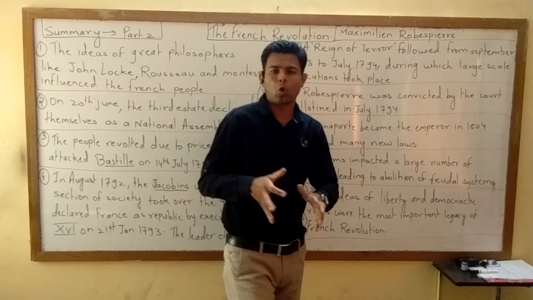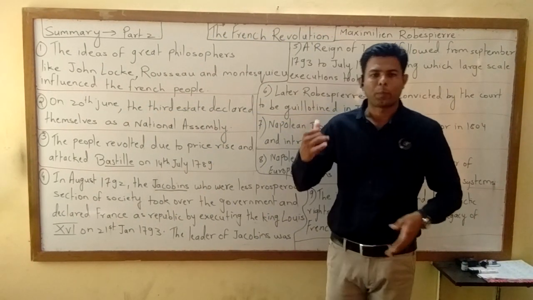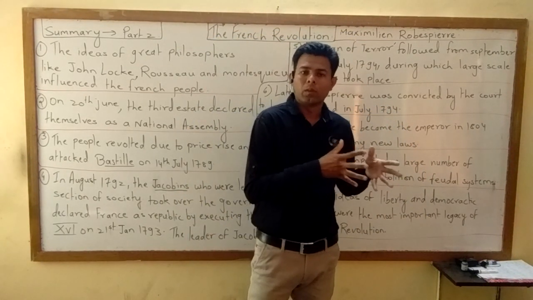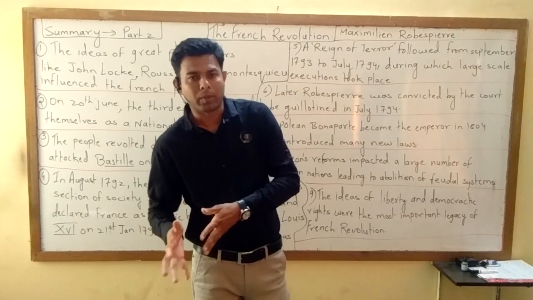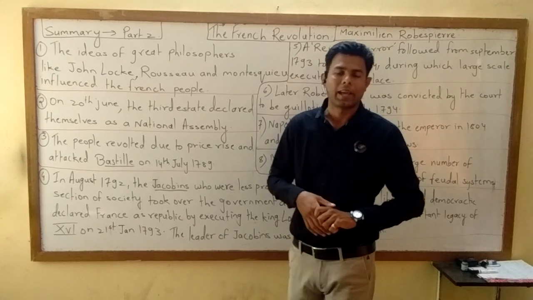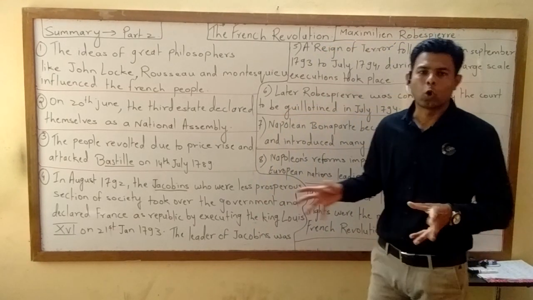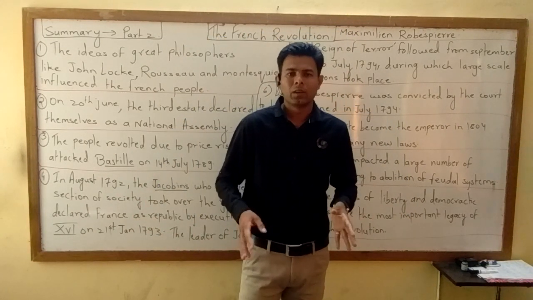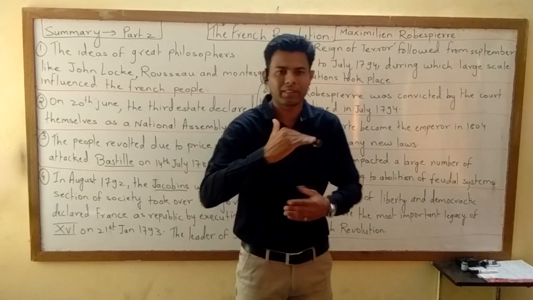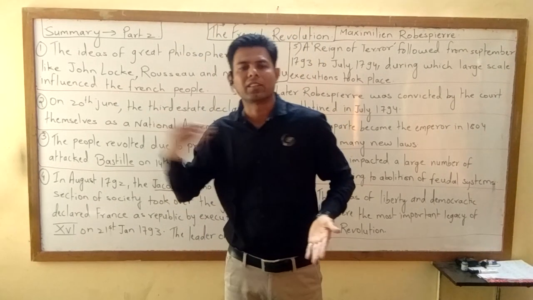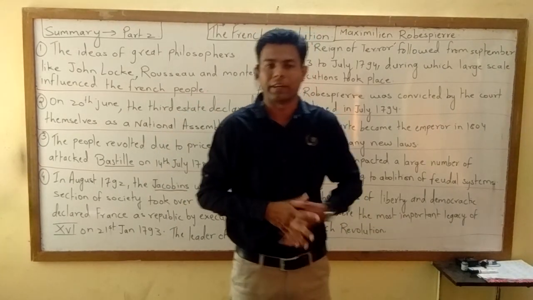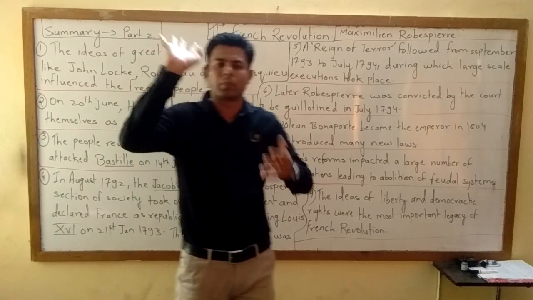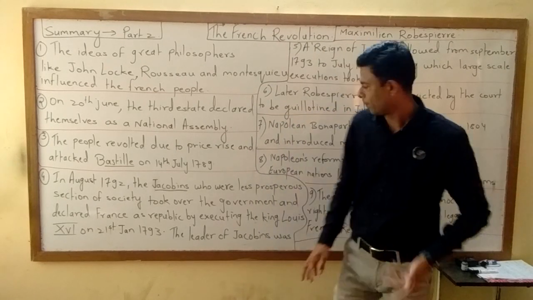Then what happened? The court finally convicted that this Maximilian Robespierre was creating a lot of terror, creating a lot of problems for the ordinary people. People were not happy, they were living in a frightened state of mind. The court gave the orders that Maximilian Robespierre should be guillotined. Now, what do you mean by guillotined? To kill in a machine. The head is put under a machine and then it is cut off. To cut off the head means to be guillotined. Finally, Maximilian Robespierre was guillotined by the court.